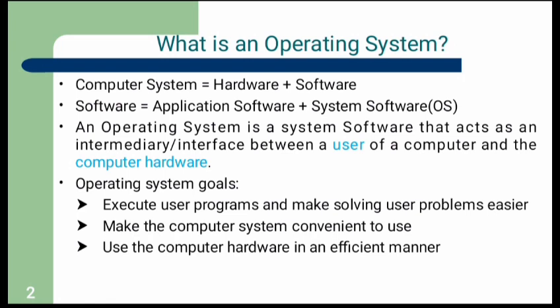Computer system equals hardware plus software. Software equals application software plus system software, OS. An operating system is a system software that acts as an intermediary/interface between a user of a computer and the computer hardware. Operating system goals.